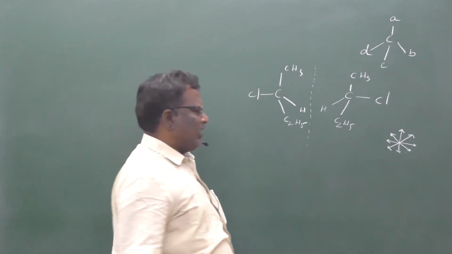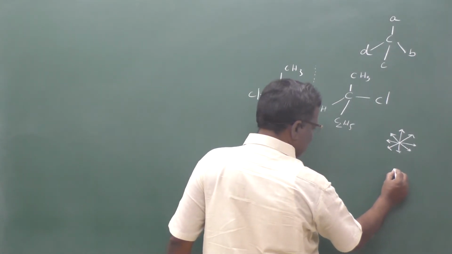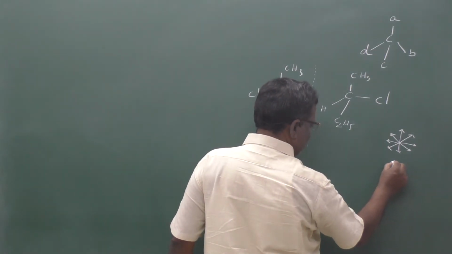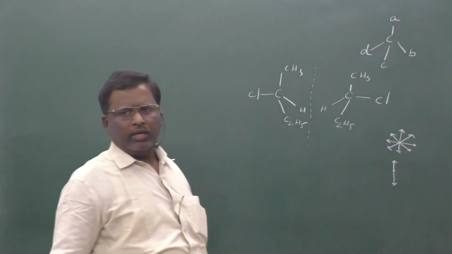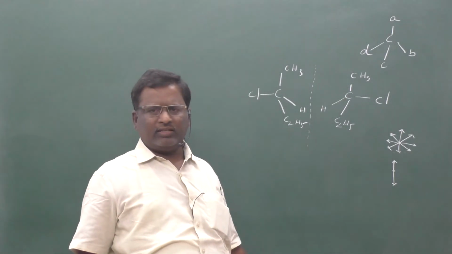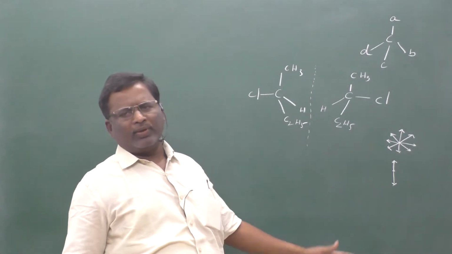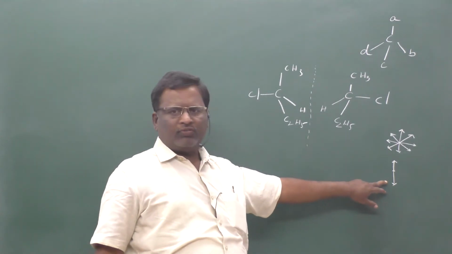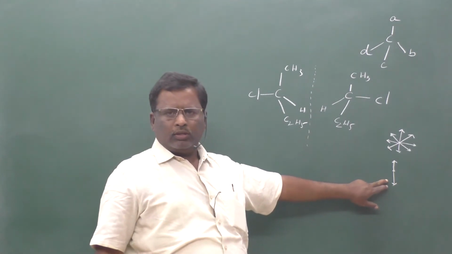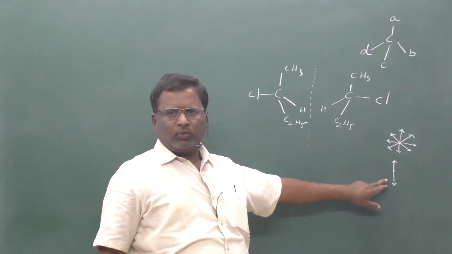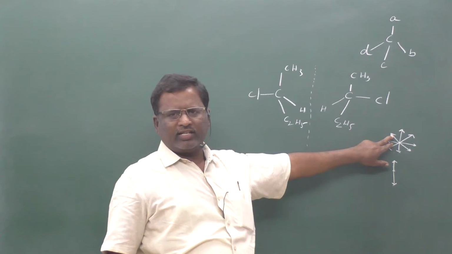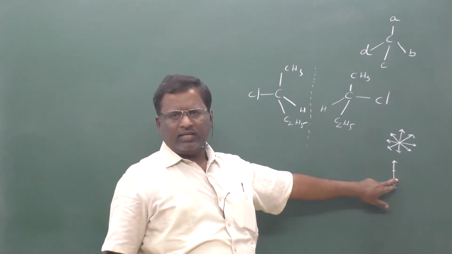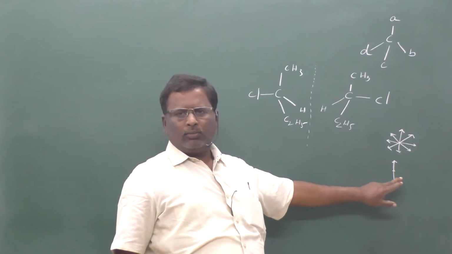Plane polarized light means if this is the light path, it vibrates only in this direction and this direction. This is said to be plane polarized light. We can get it from a monochromatic lamp. From any light source you will get normal radiation, and this is a special radiation emitted by monochromatic lamps.